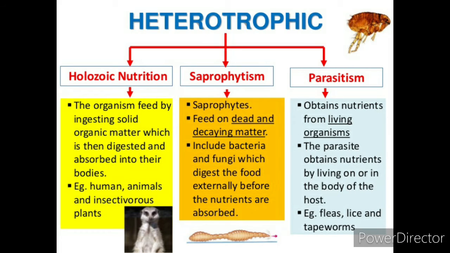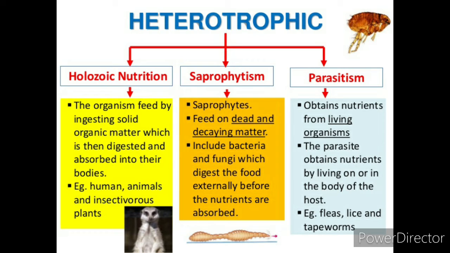Here you can see, now rewind, the heterotrophic mode of nutrition is of three types: holozoic nutrition, saprophytic nutrition, and parasitic nutrition. In holozoic nutrition, the food is taken in, digested and absorbed inside the body, like in humans, animals, and insectivorous plants.